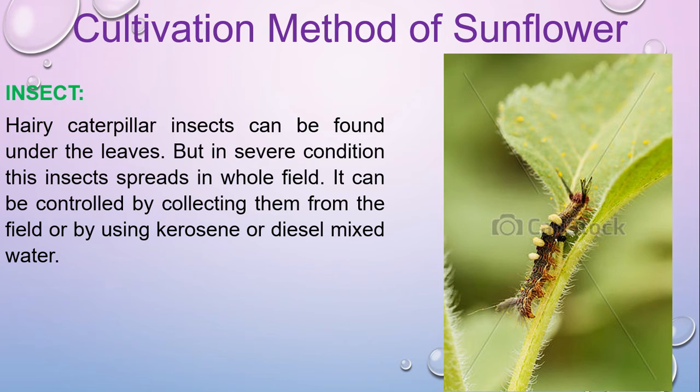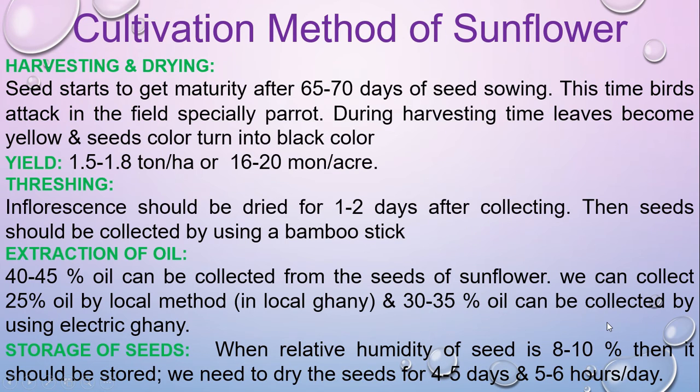If you find any caterpillar, pick it up with the leaf and sink it deep inside the kerosene or diesel mixed water, or you can place a bowl or tub of this mixed water inside the field, which can be helpful against this insect.